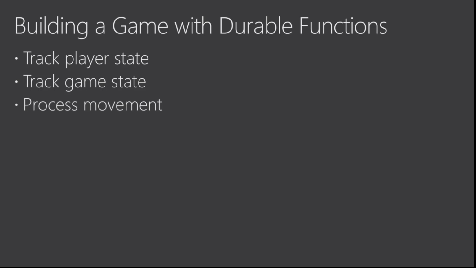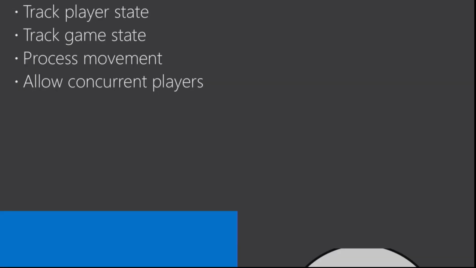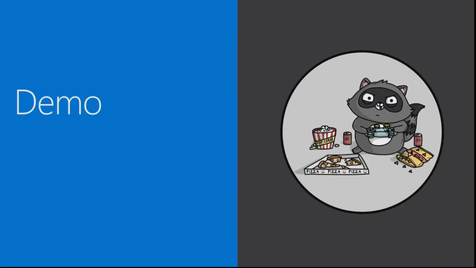What is the movement that's happening inside of the game? Is the player moving around a room? Are they interacting with anything in particular in the room? How do we have multiple players that might be able to interact with each other? These are all things we want to think about when building a game, and they're the kinds of things we can do with durable functions, because they all require a little bit of state management, and they can happen independently of each other, but don't need to happen as constant polling of the user. So let's have a look at another demo.